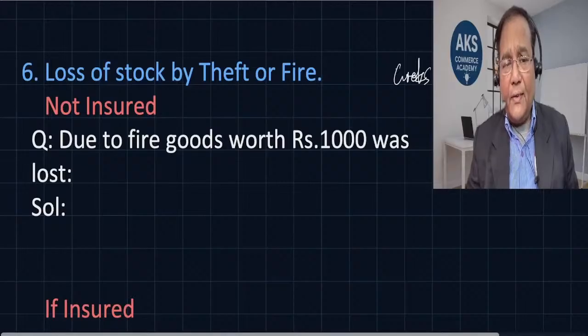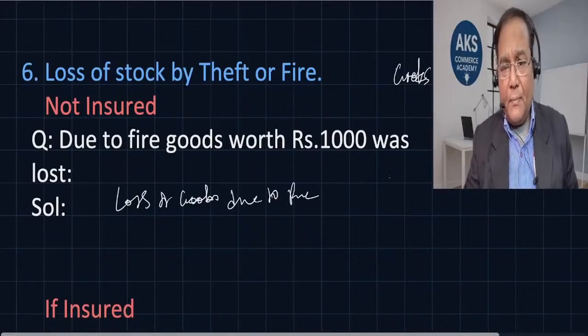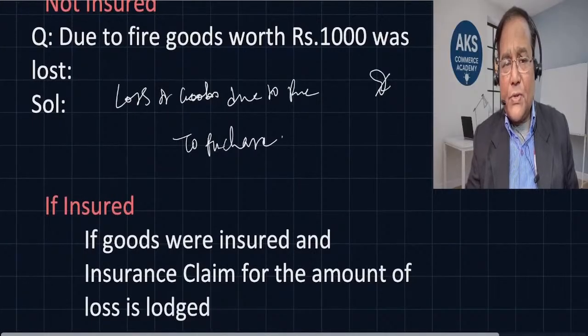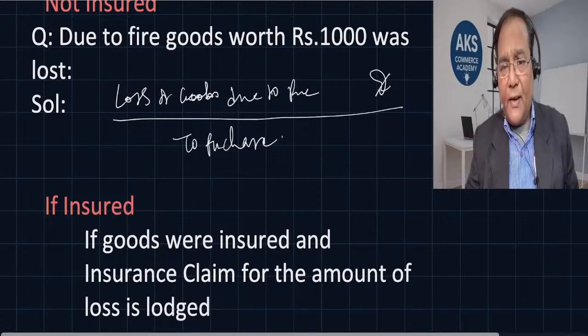What is the entry we need to pass? If the goods are not insured, loss due to fire is debited, and purchases to that extent are credited, because there is 1,000 rupees of loss. All right.